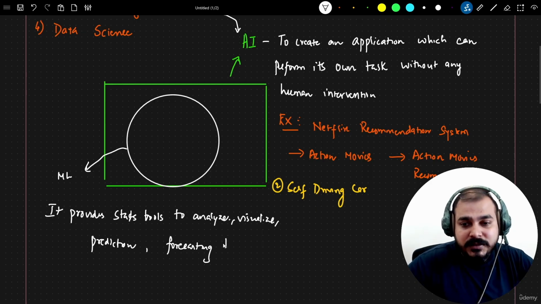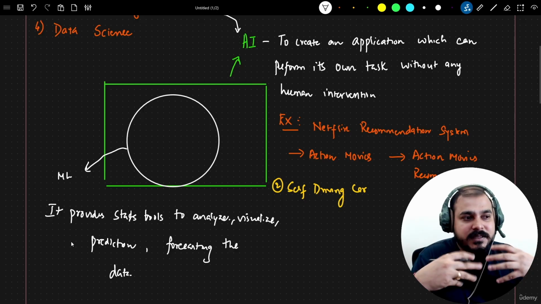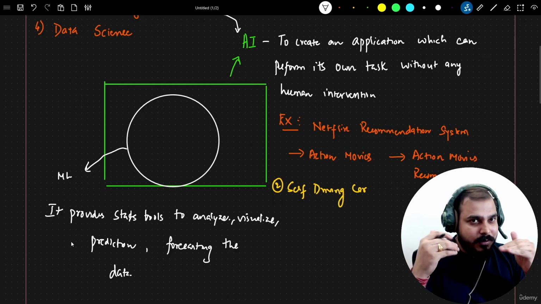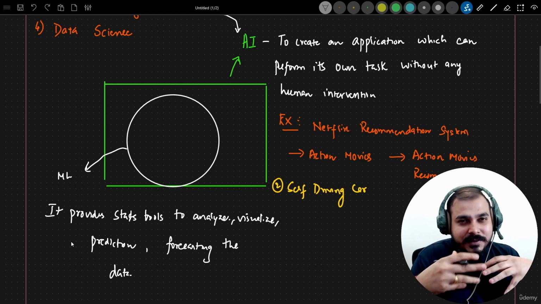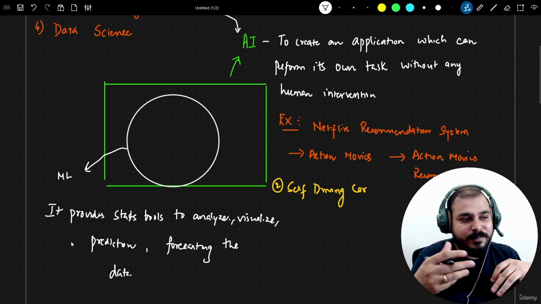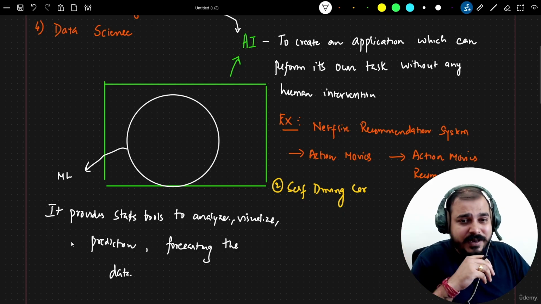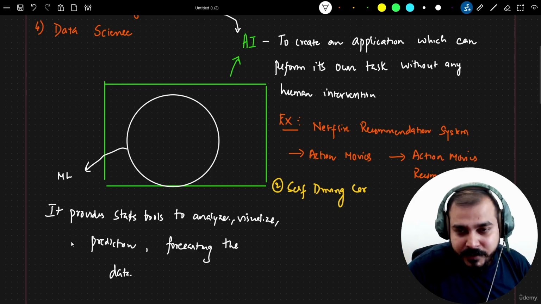So with the help of various stats tools, which we also call machine learning algorithms, which we are going to see in this course, it utilizes all those things to analyze the data, visualize the data, and do predictions and forecasting on that data. That is what machine learning is all about, and it is a subset of AI.